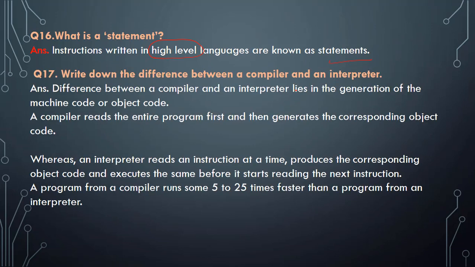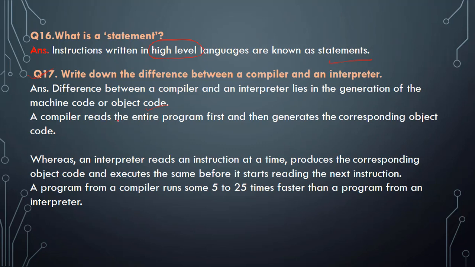The next question is: write down the differences between a compiler and an interpreter. This is the most important question. The difference between compiler and interpreter lies in the generation of the machine code or object code.